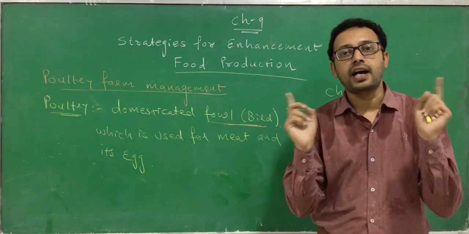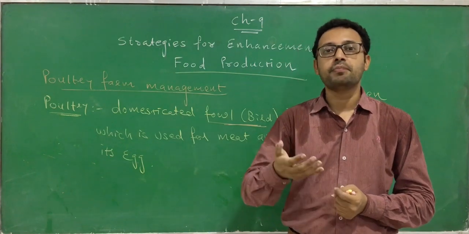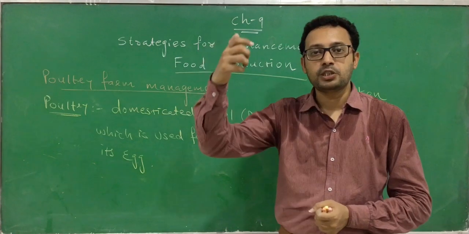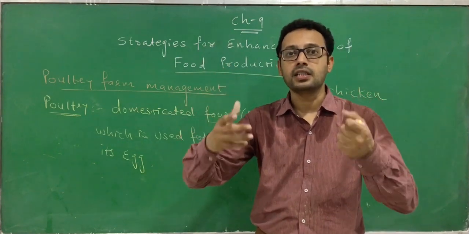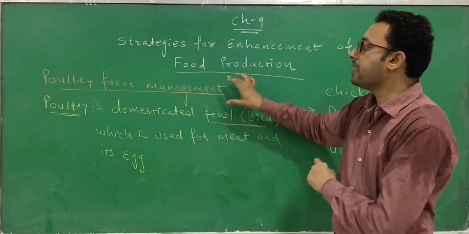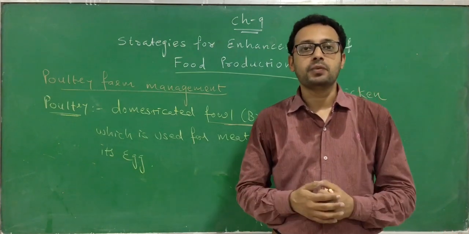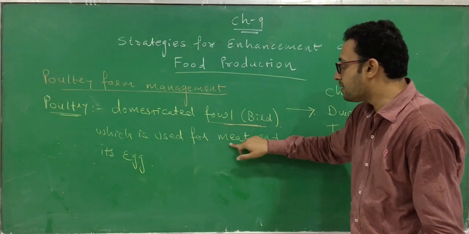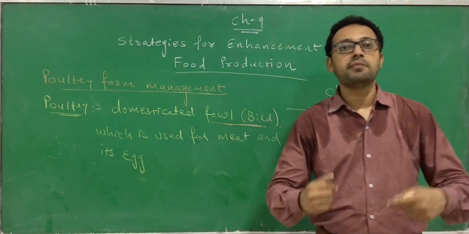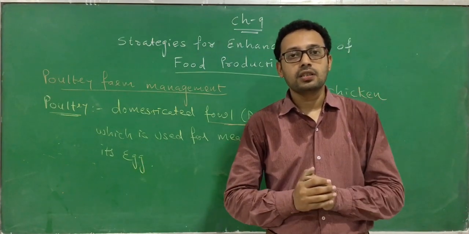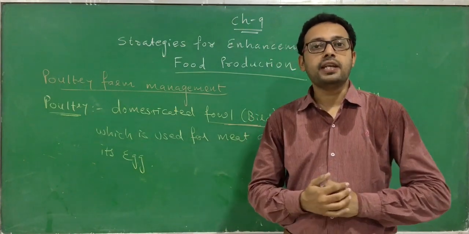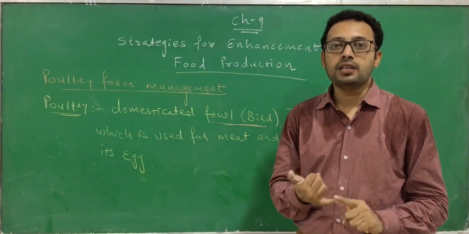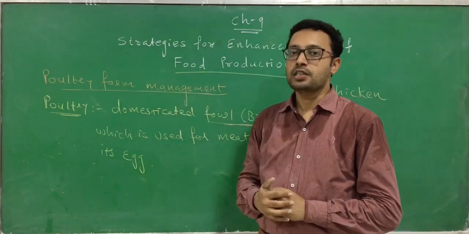We can also maintain hygienic, neat conditions, which also improves it. So the principles of dairy farming that we have discussed are applied in the poultry farm for its management, and thus meat and egg production can be increased. So students, today we have discussed two important principles in animal husbandry. One is dairy farm management and the second is poultry farm management.